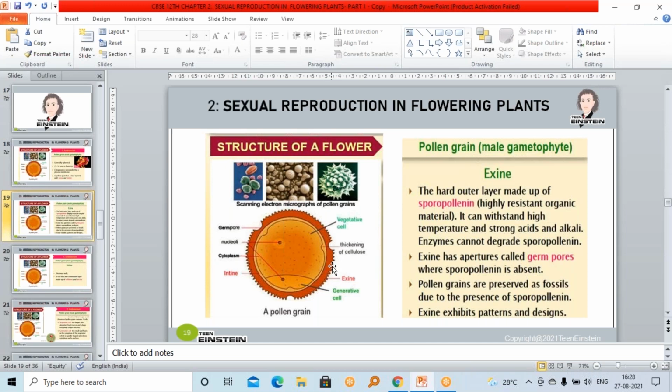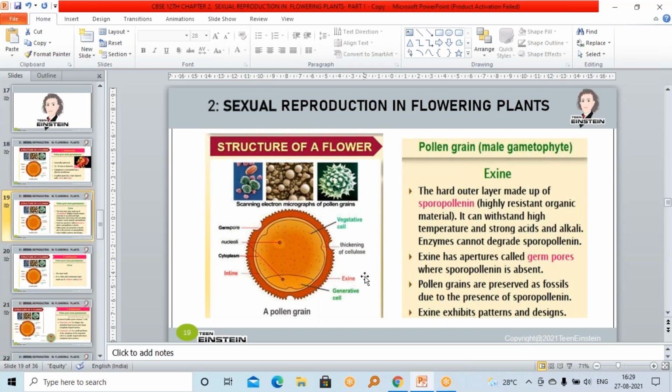Next, the outer wall or outer layer of a pollen grain is exine, right? Here you can see the outer layer, this is exine, and exine is made up of sporopollenin. Which material? Sporopollenin, important MCQ, note down. If you are writing the structure of a pollen grain, you have to start from the outer part. Outer is exine, inner layer is intine. Then you write about the exine.